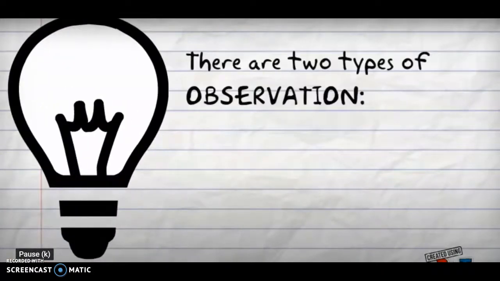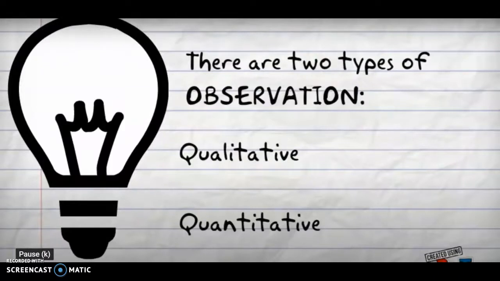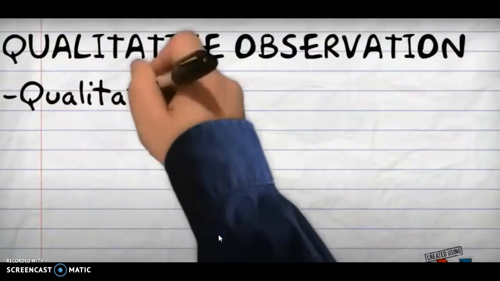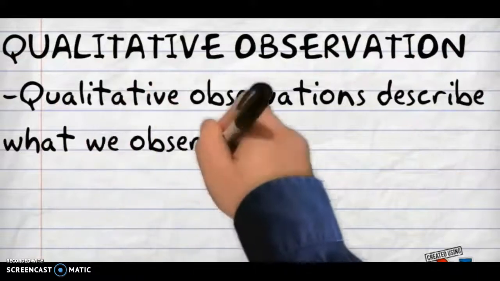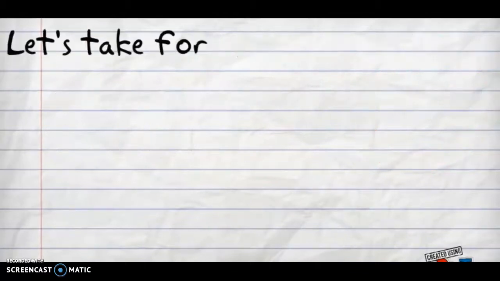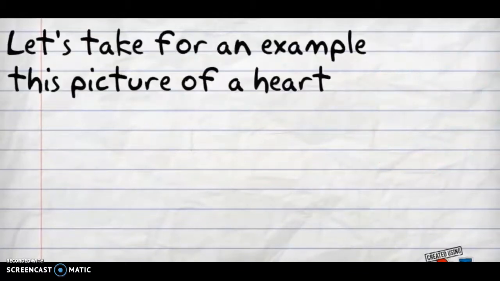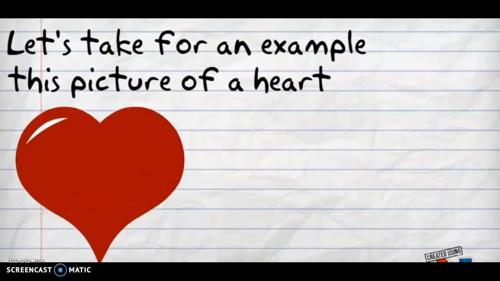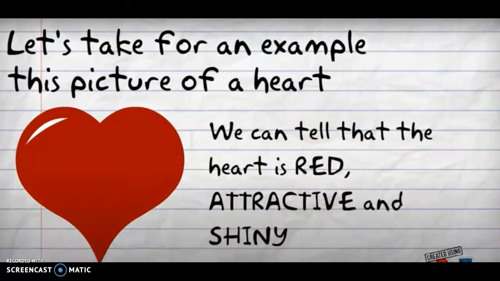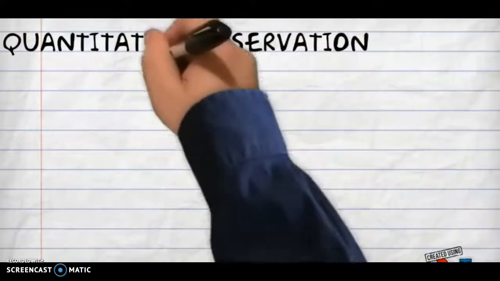There are 2 different types of observations, qualitative and quantitative. So qual or quan. Now if I'm talking about qualitative observations, they are describing what we observe. So for describing, we're using our words. So let's take for an example this picture of a heart. So we can tell that the heart is red, it's attractive, and it's shiny. So all of those are words.